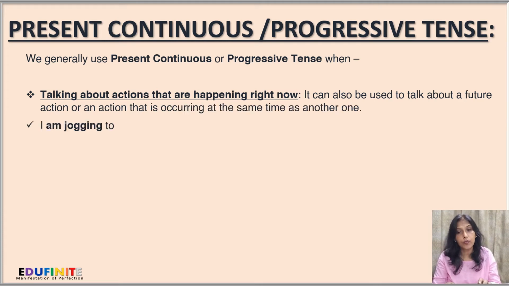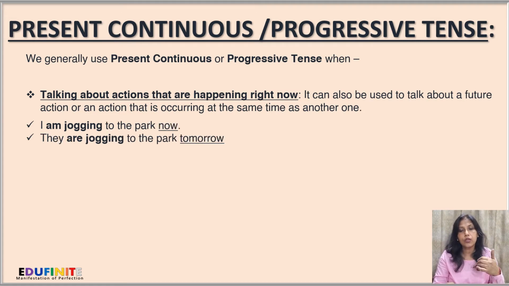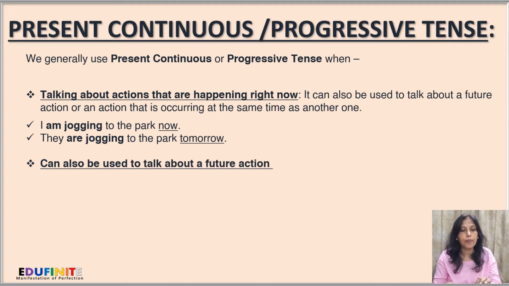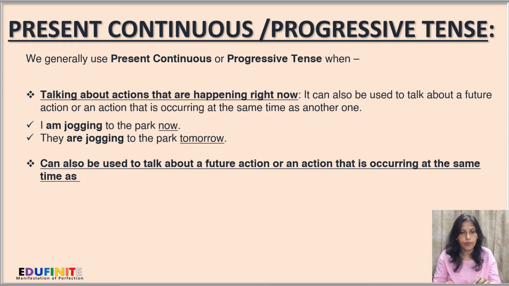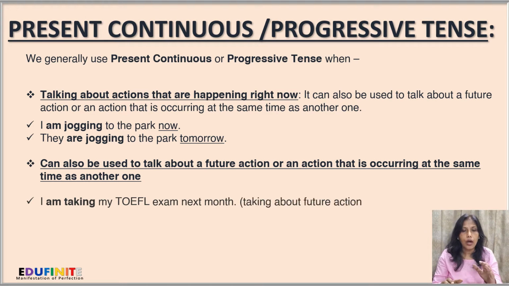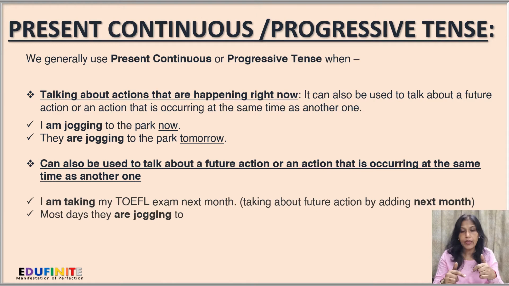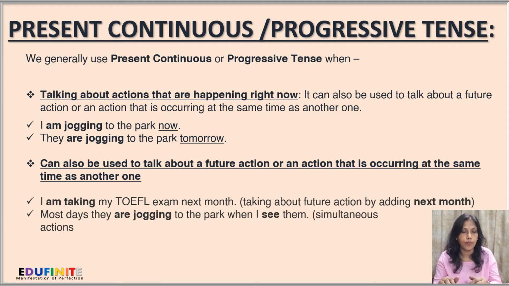It can also be used to talk about a future action or an action that is occurring at the same time as another. For example, I am jogging to the park now. They are jogging to the park tomorrow. So these two are talking about actions: the first one is happening right now, and the second one is telling us something that will happen in the future, that is tomorrow.